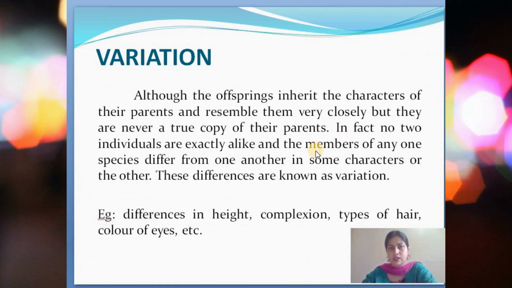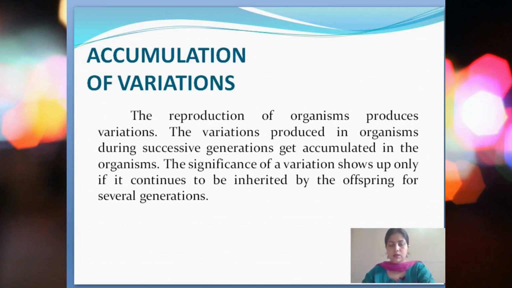The differences which come along with heredity are known as variation. These differences may include differences in height, complexion, types of hair, color of eyes, etc. Many other differences are there. I may look very much similar to my mother, but there may be many differences. I may have straight hair, my mother may have curly hair. So these are variations.